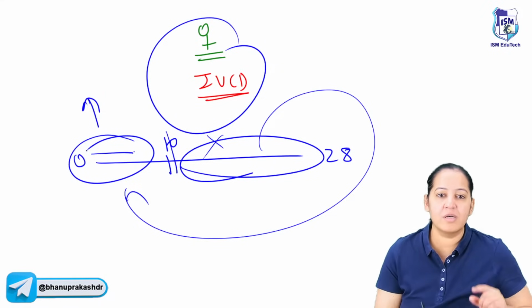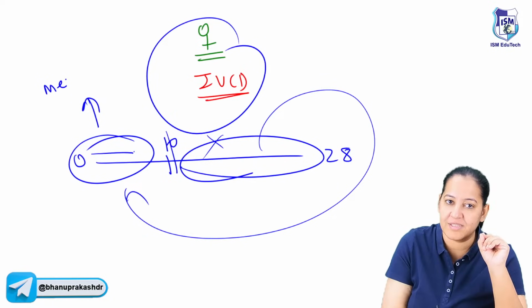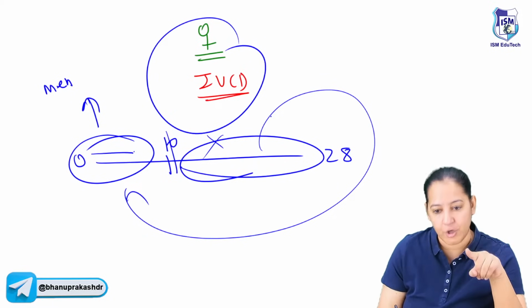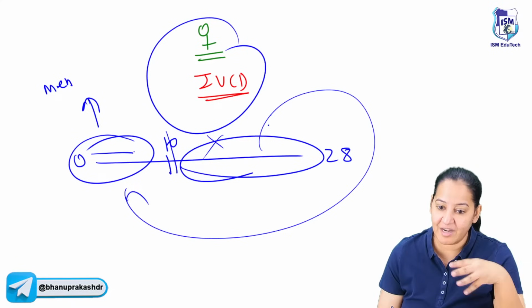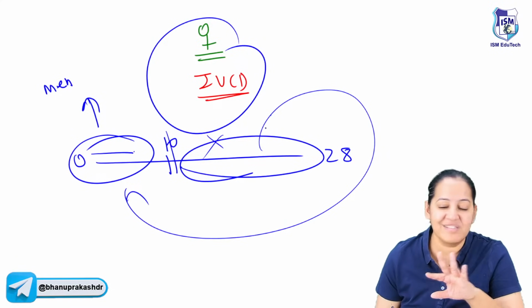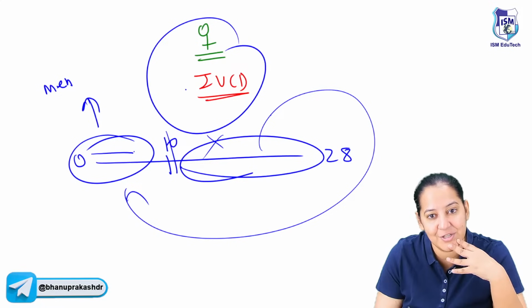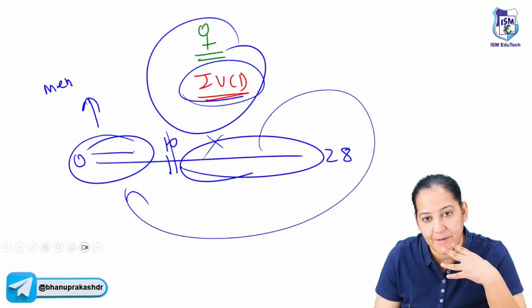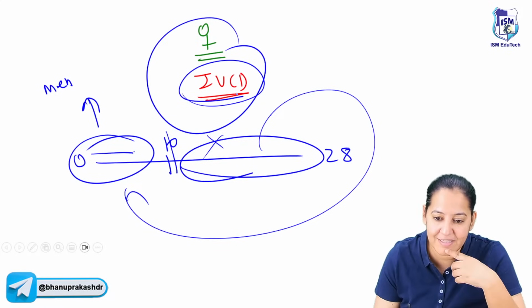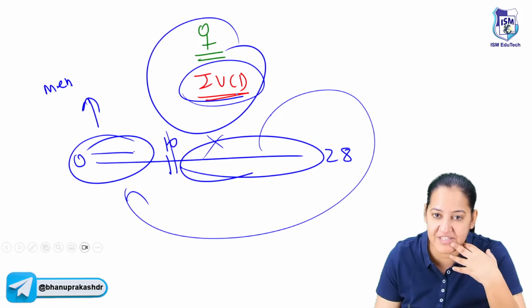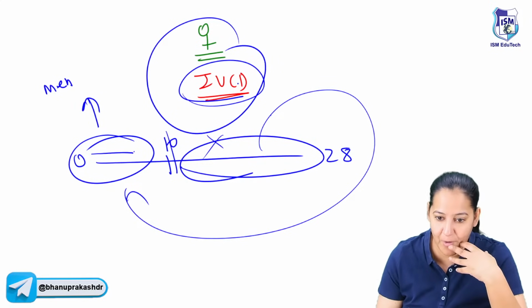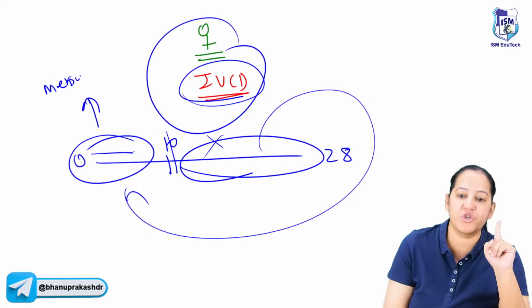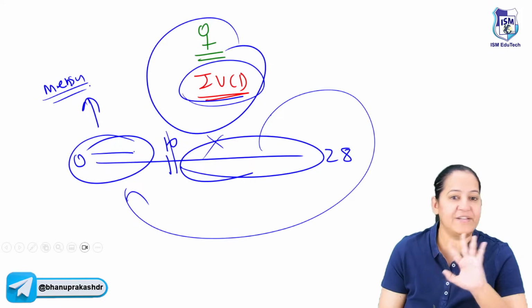Why? Because menstruation is a sign she is not pregnant. If you ask the lady, are you pregnant? Maybe she's not aware. She's saying, doctor, I'm not pregnant, but maybe she is pregnant and not aware of it. During pregnancy, you cannot insert IUCD. If you insert IUCD during pregnancy, the fetus will die, and the pregnancy cannot be continued after that. There will be reactions in the fetus. If the lady wants to continue the pregnancy, she cannot. Got my point? So during menstruation, you are 100% sure that she is not pregnant.